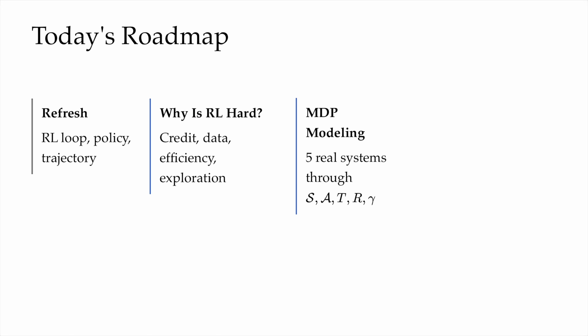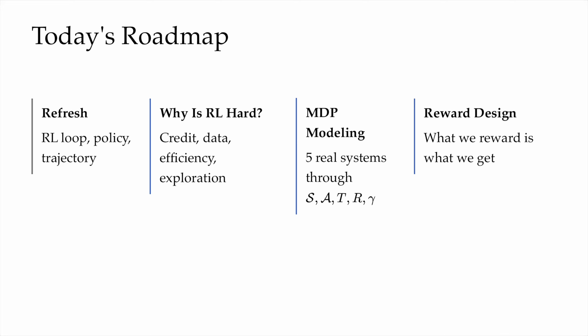Part 2 is using MDP as a modeling language. We're going to apply that to 5 real systems. For each of those 5 systems, we're going to map the problem, the application, into the MDP formulation. And we're going to ask who got to choose each and every one of those 5 tuple elements.